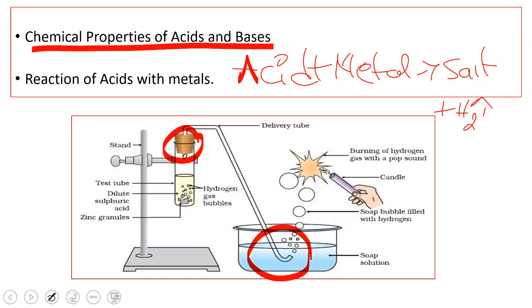the hydrogen gas liberated from the test tube was passed into a trough which contains soap water through the delivery tube. What is the reason why we have passed the hydrogen gas into the trough which contains soap water?